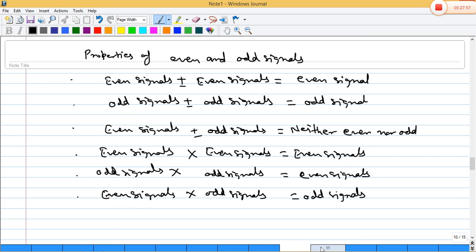So how can we justify these properties? Let's take an x(t) signal for each case, multiply or add it with its even or odd signal, and find out what the result of the signal will be. If the result is an even signal, then we can say that two odd signals multiplied give even, and even signals multiplied give even. If odd and even multiplication gives odd, then that one we have to check.